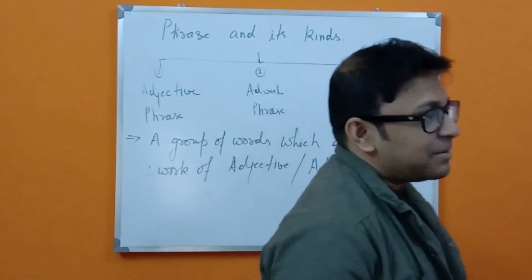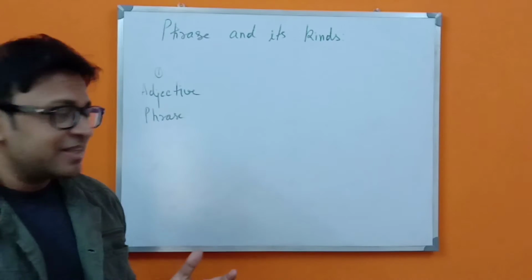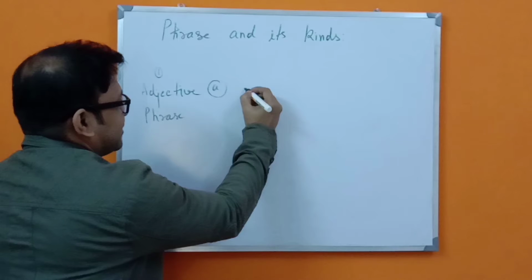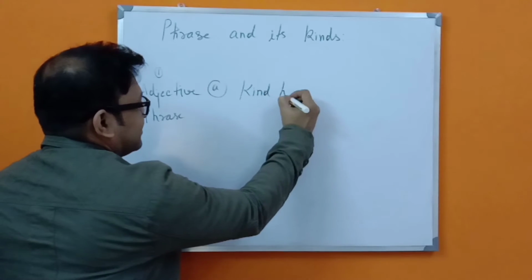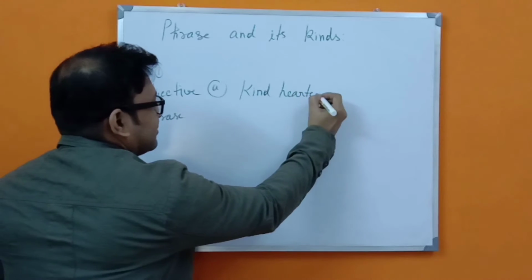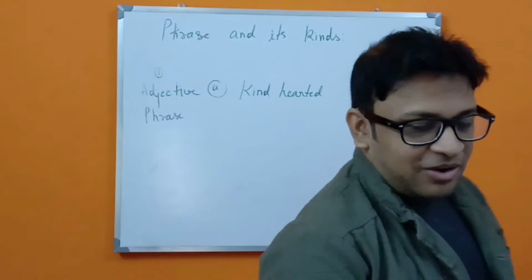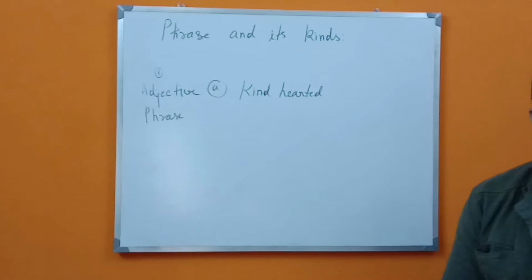So now we have to learn with some examples. Let's start with the adjective phrase. If I write a sentence, a word that is kind-hearted, that means it shows that someone is a kind-hearted person.